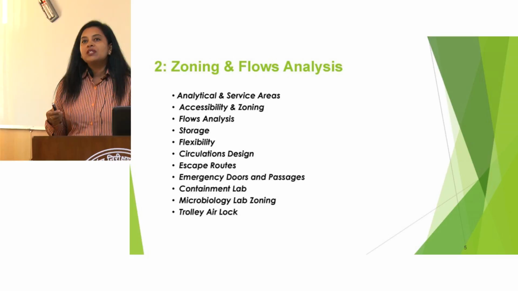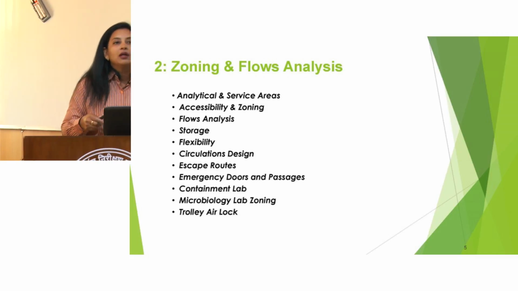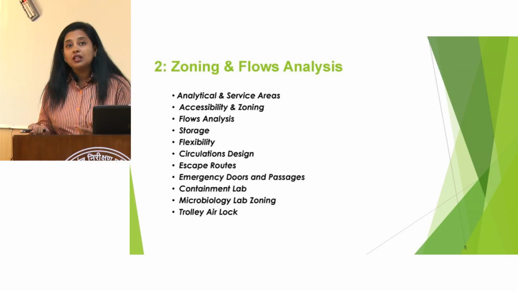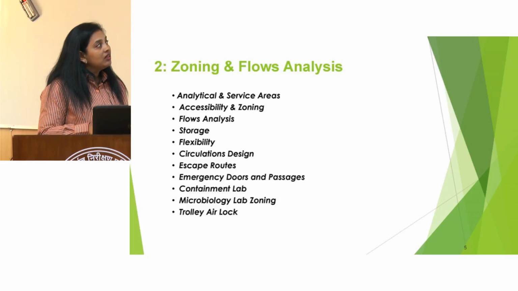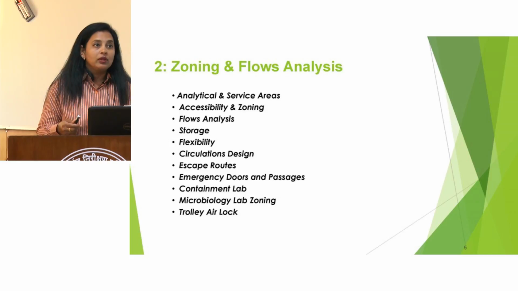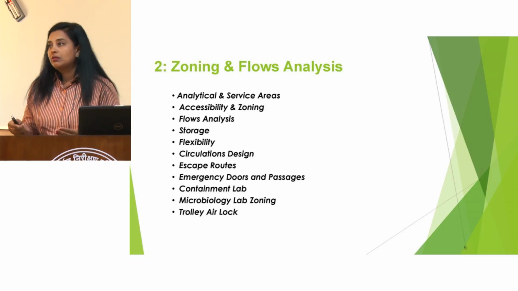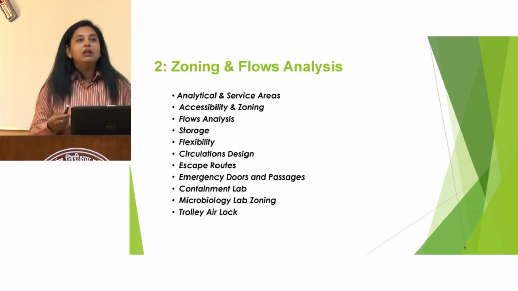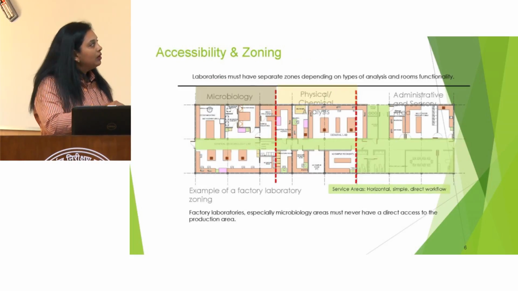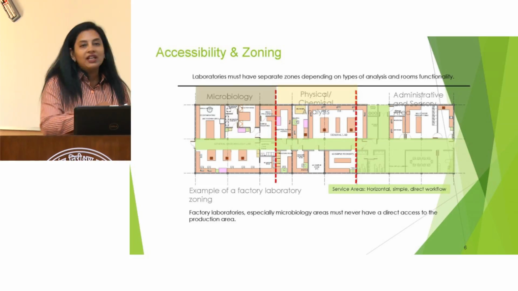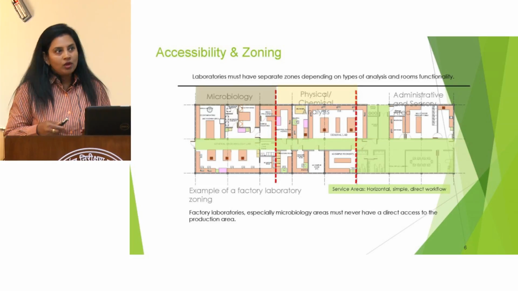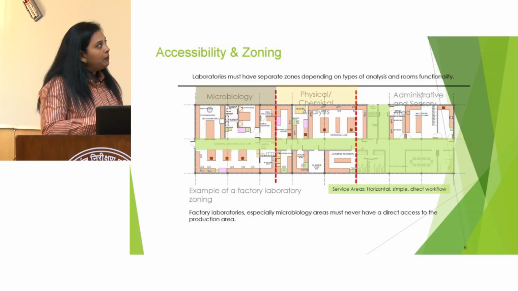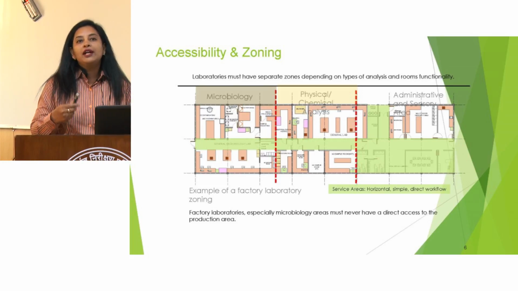So most of us, when we are working in a laboratory, there is a microbiology laboratory, a physical and chemical analysis laboratory, and in certain areas there are also sensory laboratories. If we are in a production unit, in a food manufacturing facility, they also have both microbiology and physical chemical analysis laboratories, as well as the sensory laboratory. So first of all, there should be a separate zone depending upon the type of analysis and rooms.